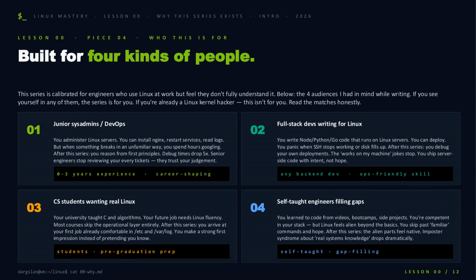Before we go further, let's check if you're actually in the room. 4 audiences shape this series: junior SysAdmins and DevOps, 0 to 3 years in, who can restart Nginx but stall when something breaks sideways. Full stack devs whose code runs on Linux, but who panic when SSH dies. CS students with C and algorithms, but no operational layer. And self-taught engineers, competent in their stack, but Linux still feels alien past the familiar commands. If you're a kernel hacker, close the tab. Everyone else, read honestly, pick your match.